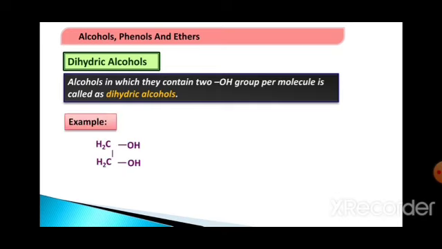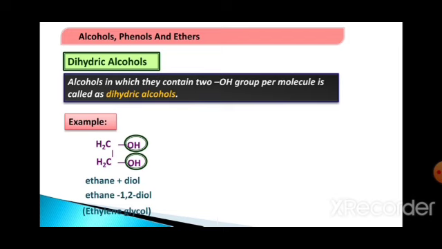CH2OH, CH2OH. Since two carbon atoms are present, ethane. Two OH are there, diol. Since two OLs are not there, we can write it as it is, but the position of the two OH has to be mentioned. Hence it is ethane 1,2-diol. See, that is what I have written here. Two OH are there, diol, ethane 1,2-diol. The common name is ethylene glycol.